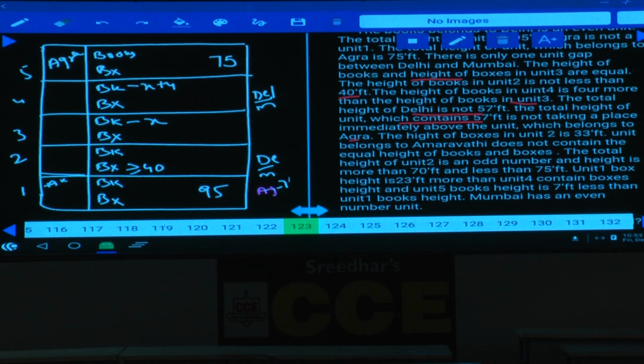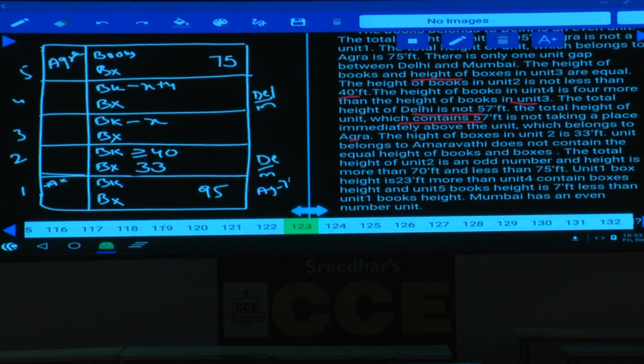Earlier we have information on the height of books in unit 4. Now here it is not boxes, it is the height of books in unit 2. Now this is how much? This must be greater than or equal to 40, isn't it? Now that is the height of books in unit 2. And the height of boxes in unit 2 is 33 feet.